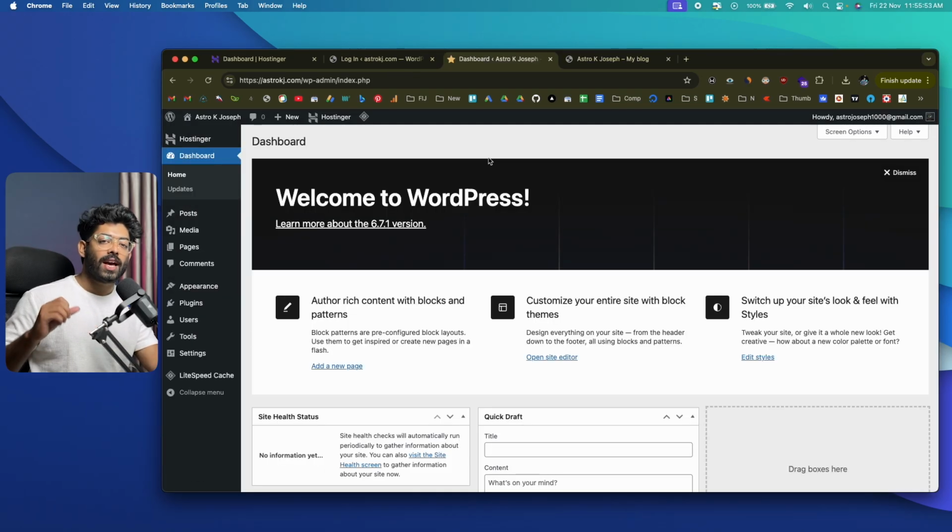Okay, so far we have selected the niche. We have selected a name, we went ahead and registered a domain name, got a hosting, and then installed WordPress, and also took care of the basic configuration like changing the site name and title, and also uploading a fav icon. So the next two important things that you got to do is to install some necessary plugins, and the second one is to go ahead and install a theme. So first I'll go ahead and start with the theme.